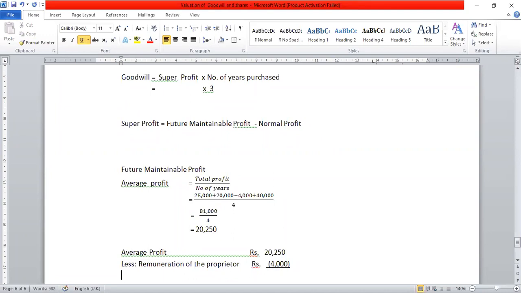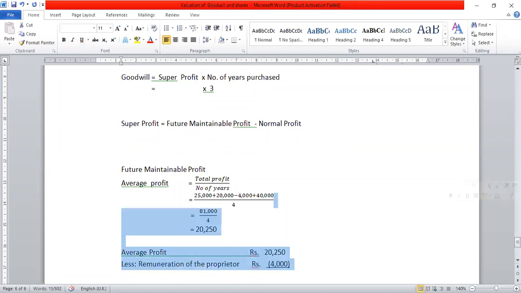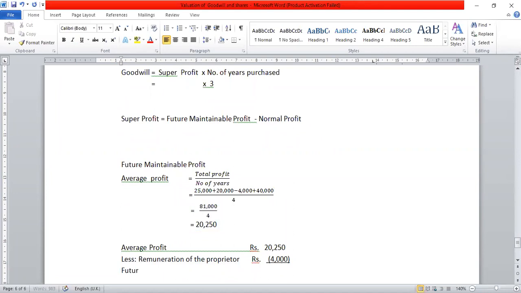You can do the minus. So this will be your future maintainable profit. How much? 16,250. 16,250 will be your future maintainable profit.